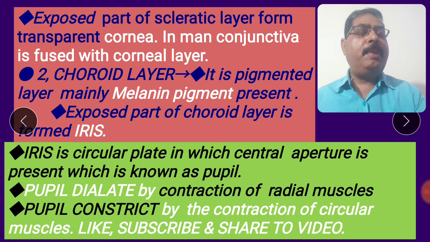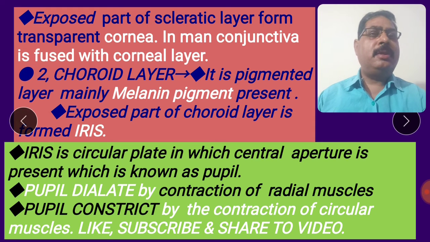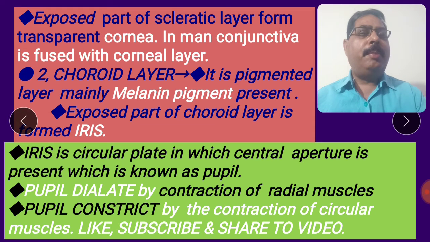If melanin pigment is present in less quantity in the choroid layer, the iris becomes white, so I see white color. If a medium quantity of melanin pigment is present in the iris, I see blue color. So these are the main reasons for white, black and blue eyes.